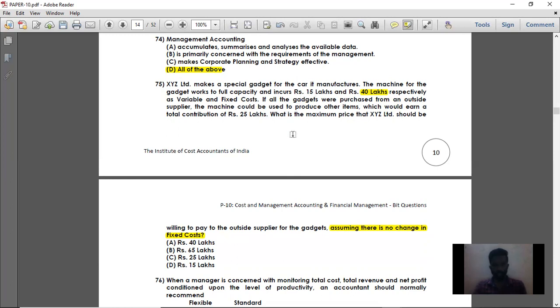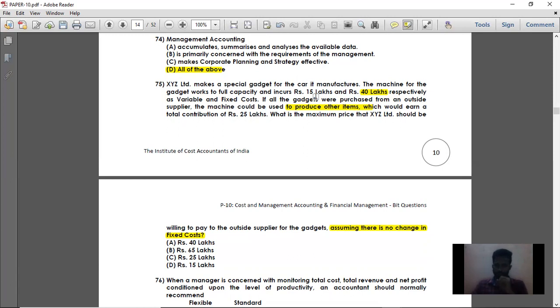Whereas if you are going for the buy option, the same capacity which is used for producing that gadget can be used for producing some other items, and the total contribution that can be earned is 25 lakhs. So 25 lakhs plus the variable cost of 15 lakhs that is spent if you are making it, so the total cost of 40 lakhs is the maximum price that can be given to the outside supplier for buying that gadget.